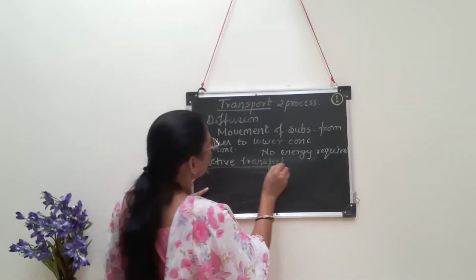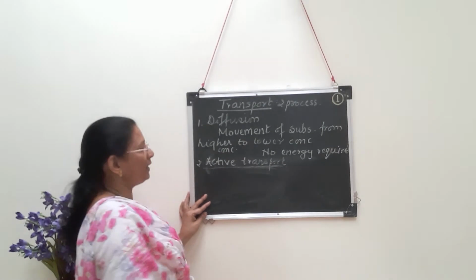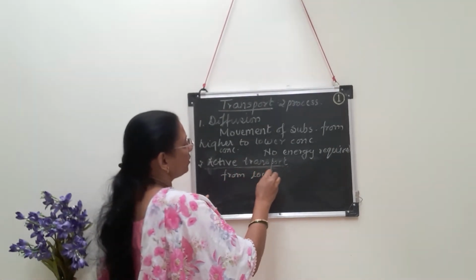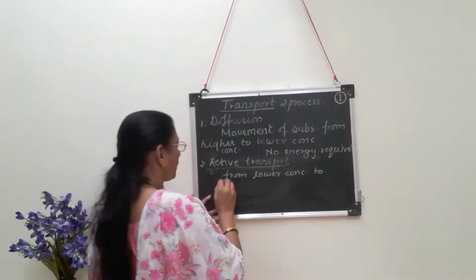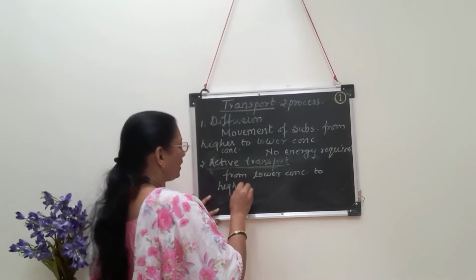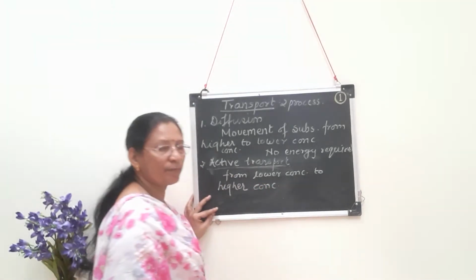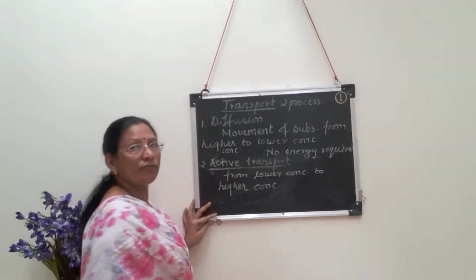Second one is called as active transport. It is exactly opposite to diffusion, that is movement of substances from lower concentration to higher concentration. And this movement of material from lower concentration to higher concentration requires expenditure of energy, and as it requires energy, it is called as active transport.